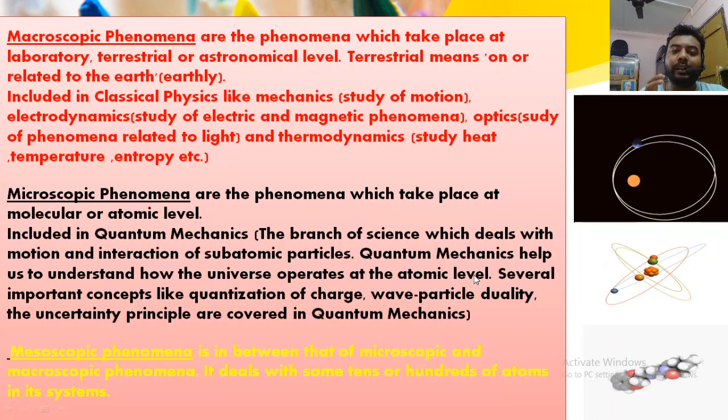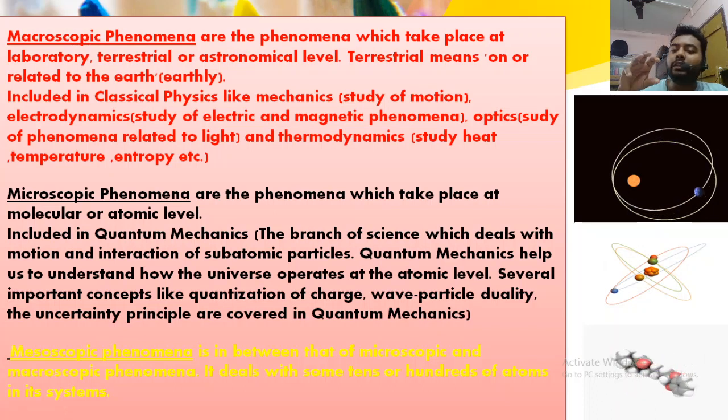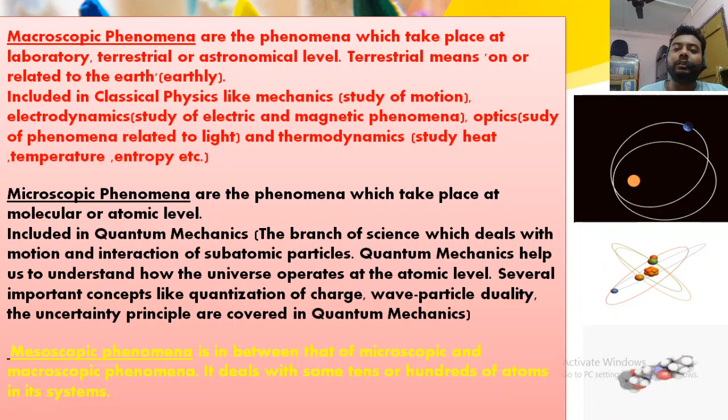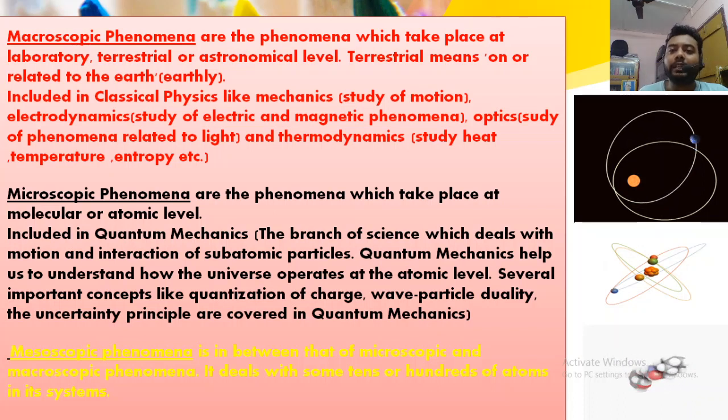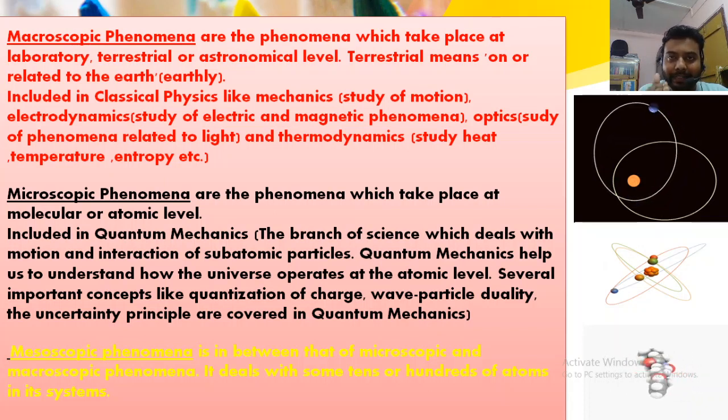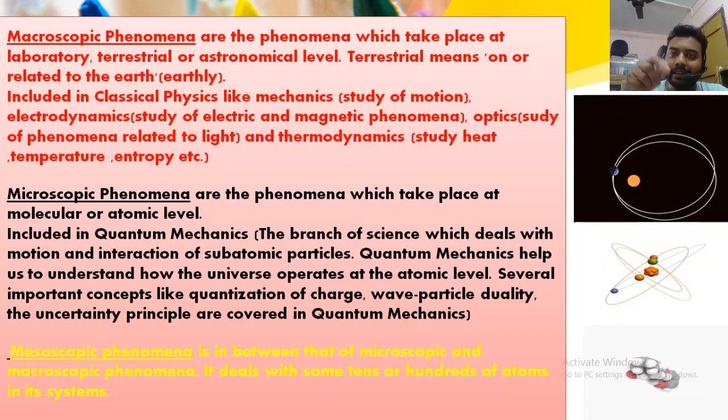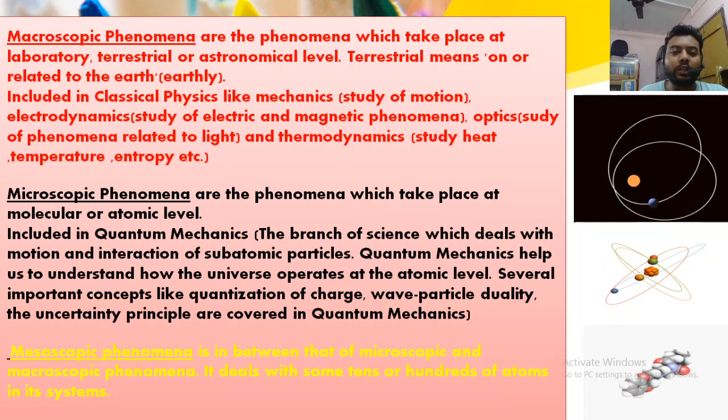What does it mean? We know about matter. If you go inside that matter, the unit you will get is the atom. If you cut more and more, you will get the smallest element of that matter, which is the atom. After that we can cut it, but at higher secondary level, in 11th or 12th, we say that after the atom we cannot divide it. If you go inside matter, you will get the atom. Going again inside it, you will get the nucleus. So at the atomic and molecular level, quantum mechanics helps us.